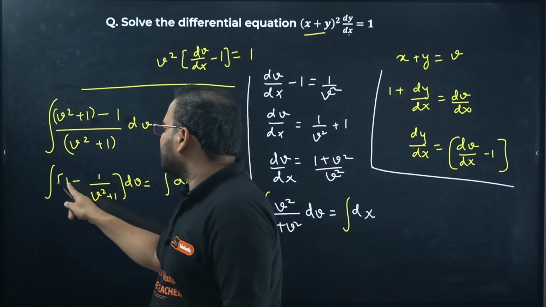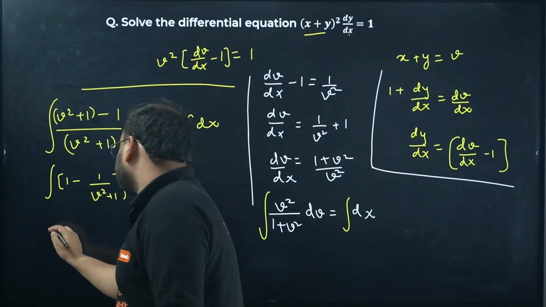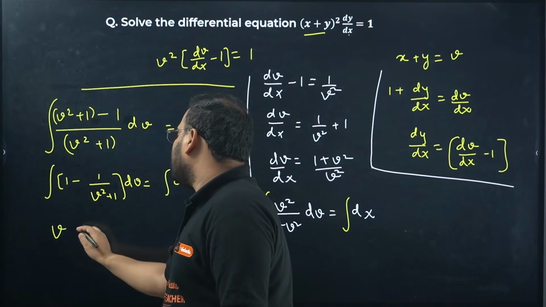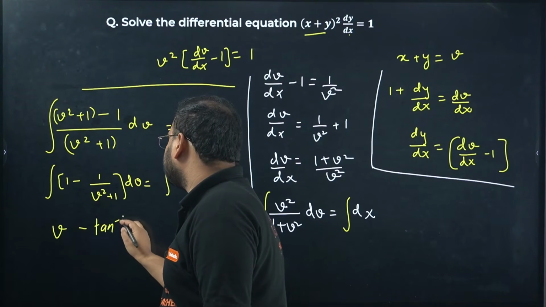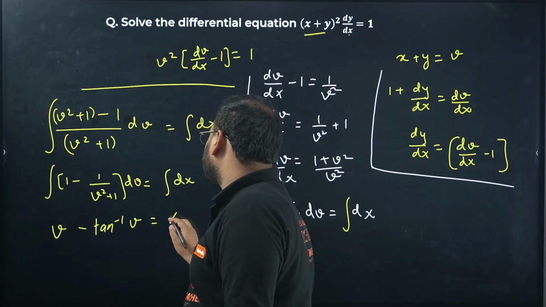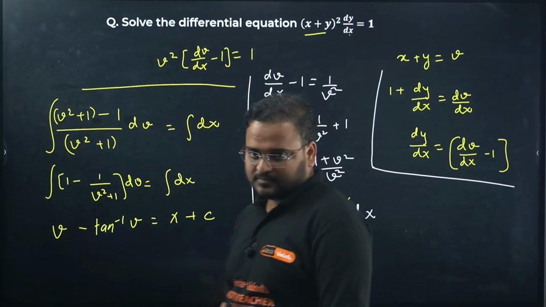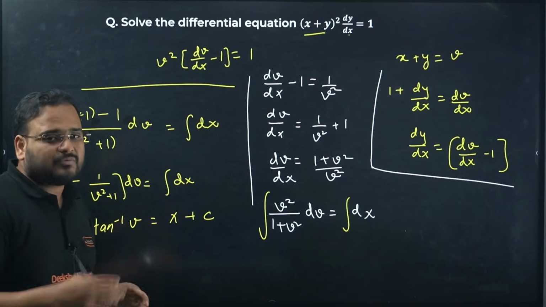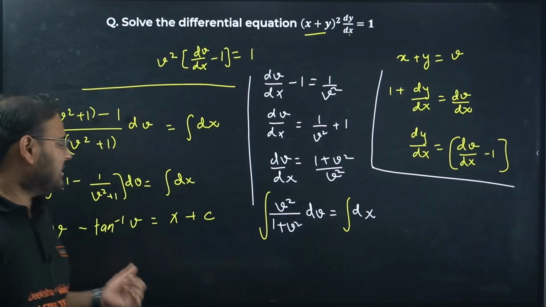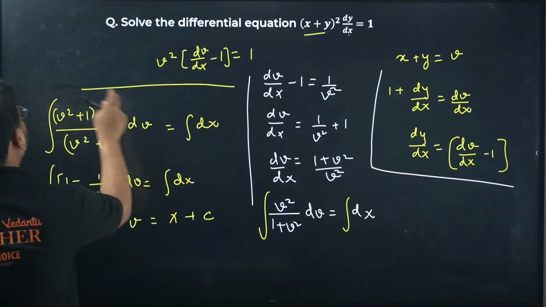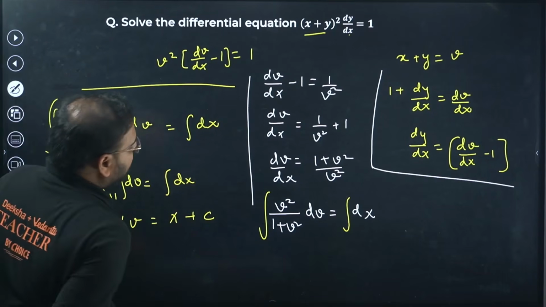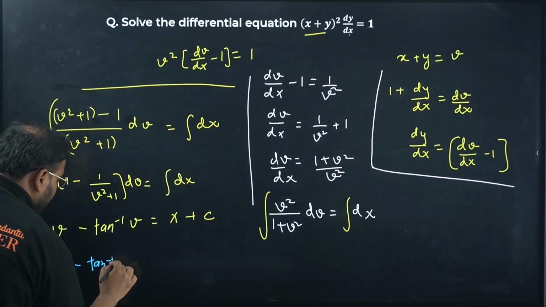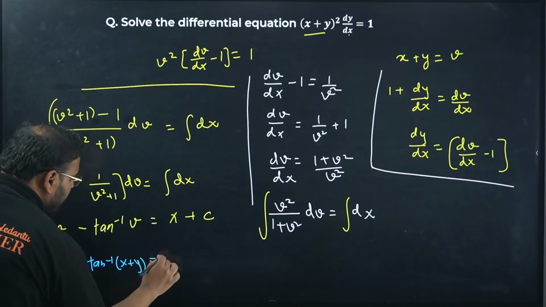Now this is simple integration. Integration of dv with 1 will be what? v. And what about this term? This will become minus tan inverse of v equals x plus c. Please check. This is nothing but 1 upon 1 plus v square, like 1 upon 1 plus x square is tan inverse of x. In this case, tan inverse of v. Put back the value of the variable that you used in the beginning. It was what? x plus y. So right here, x plus y minus tan inverse of x plus y equals x plus c.